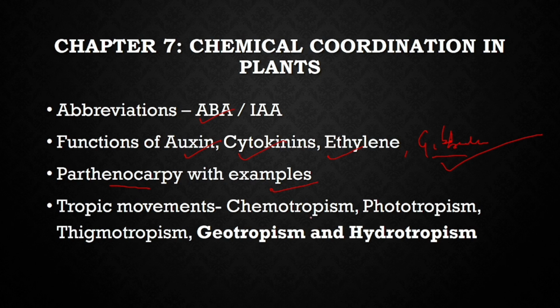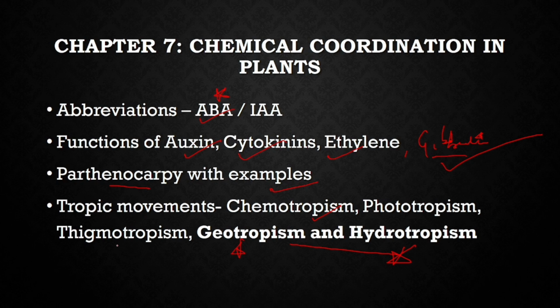Tropic movements: chemotropism, phototropism, and thigmotropism. They have been asked in the last 3 years, 4 years. The geotropism and hydrotropism can be included in 2025 examinations. So these are important. Gibberellin is important, ethylene is important, ABA is important. So kindly go through this carefully.